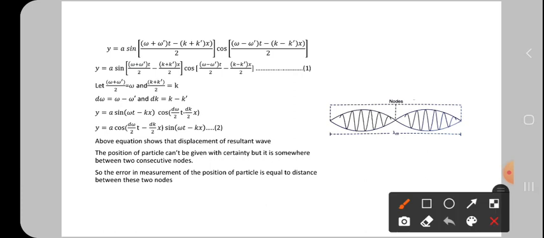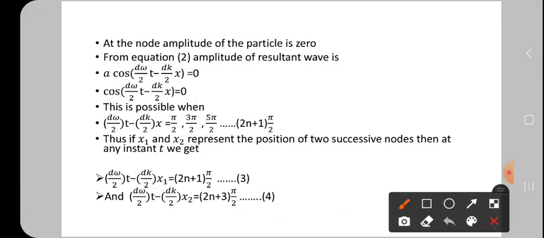Now, thus, if x1, x2 represent the position of the two successive nodes, then at any instant, at any time we get this. Okay, the generalized formula is written where at the place of c it is equated to this one. We call it the generalized formula. Let it be the third equation.